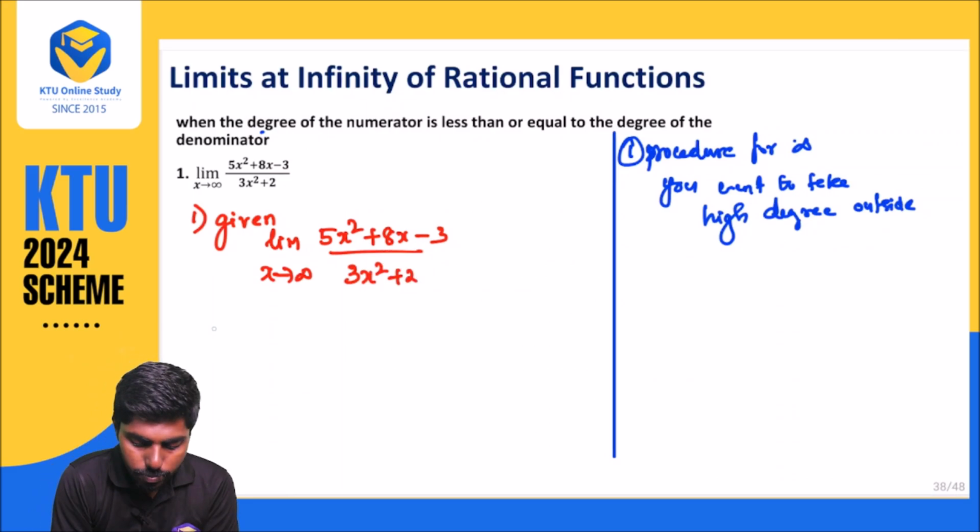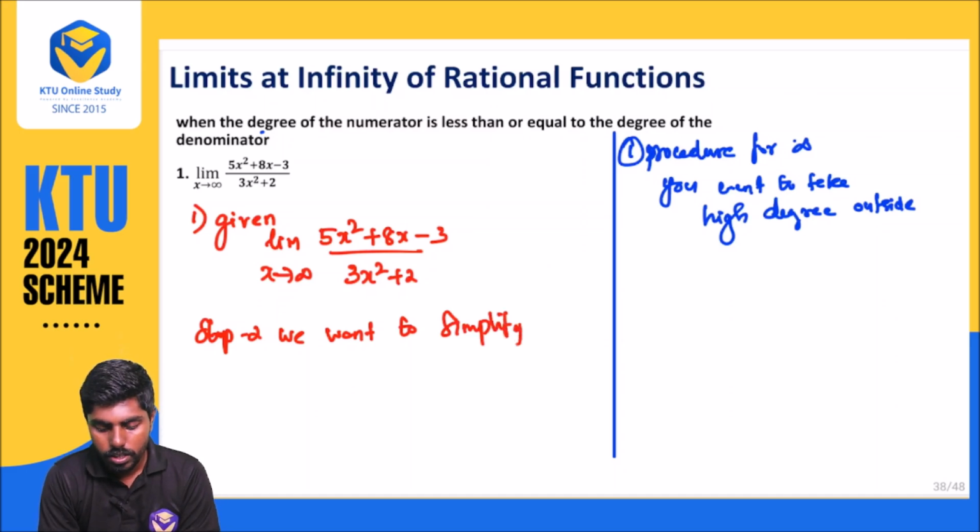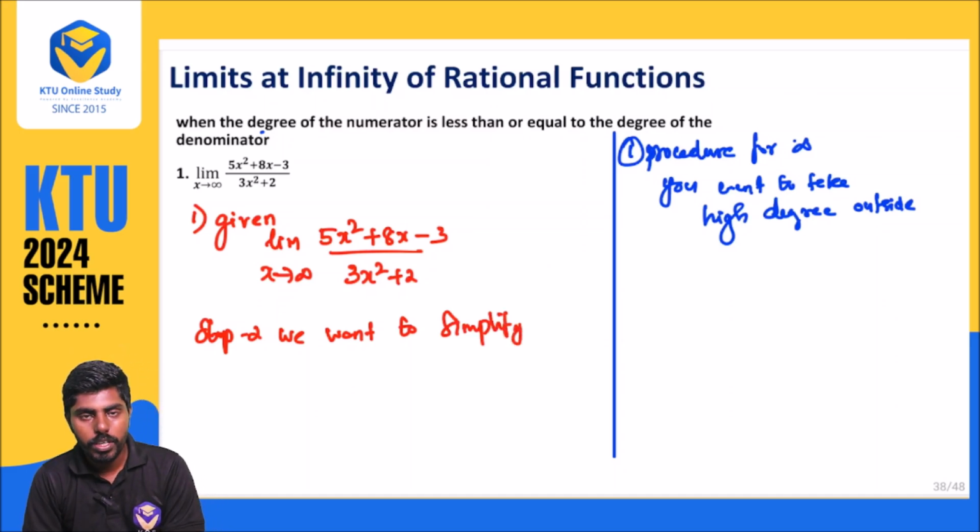So what is step 2? Step number 2, we want to simplify. We know that both the degrees are the same. When both the degrees are the same, it will become undefined. So for that reason we are simplifying.